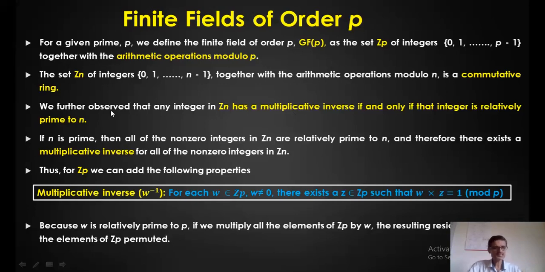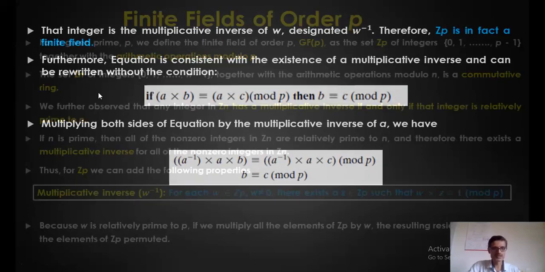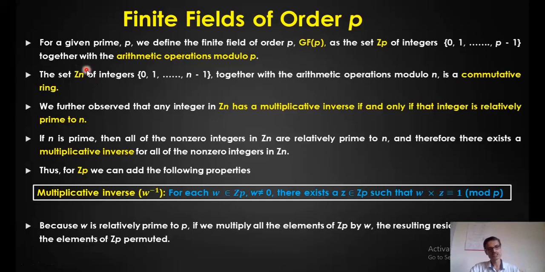Fine. Let us consider now Zn, where n is not a prime number, but just one second. Yeah. So Zn, another case, where n is an integer. It can be anything. 0 to n minus 1 elements can exist in that particular set Zn, where n can be anything, maybe 8, maybe 10, whatever. It is not necessary that it should be a prime number. In that case, this set of integers actually forms a commutative ring. I think I have explained that in my previous video. Okay. Now in that case, we cannot have a multiplicative inverse, and the problem is with the division operation. We cannot perform a division operation.